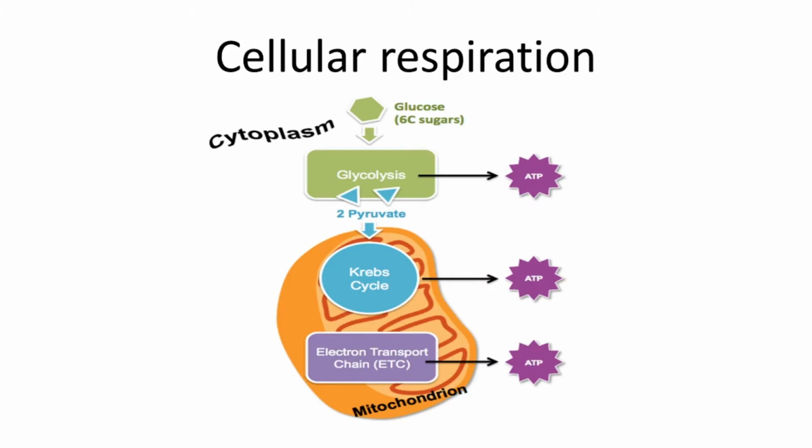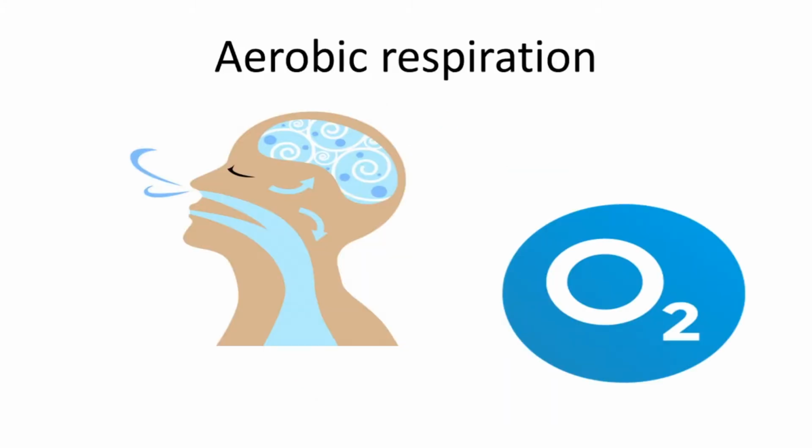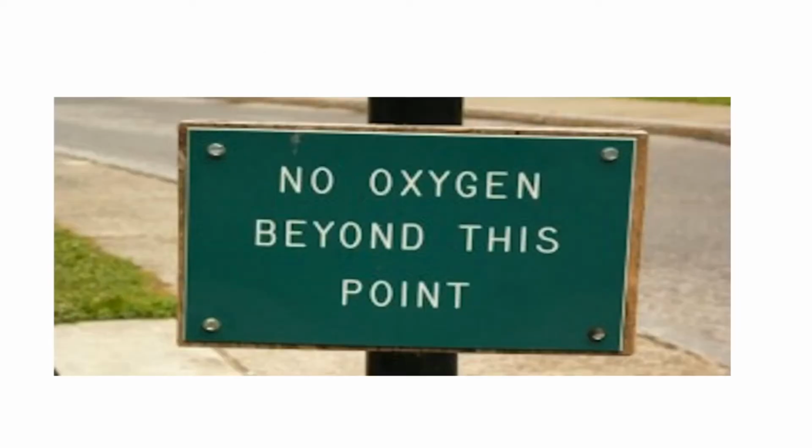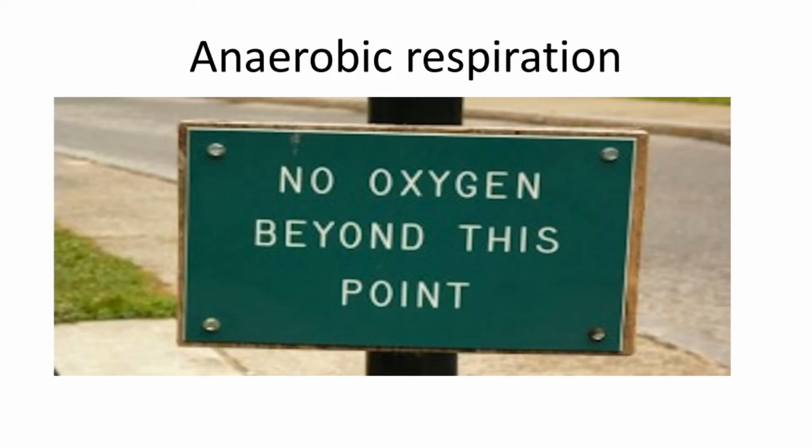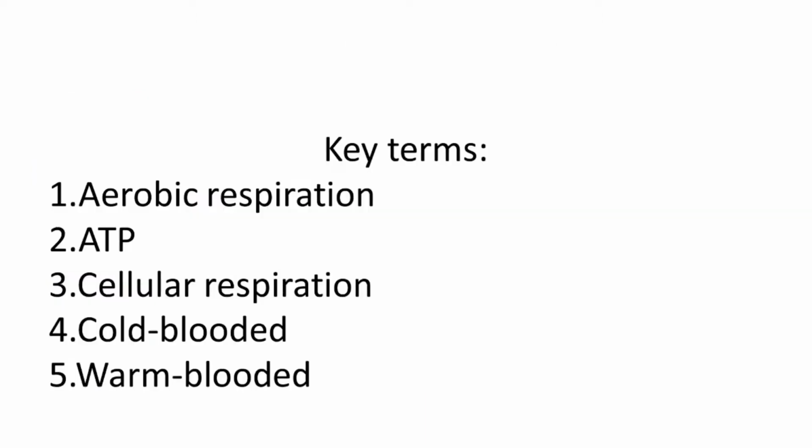Cellular respiration, aerobic respiration, and the last one, anaerobic respiration. So, by looking in your book on page 62, you may learn these key terms.